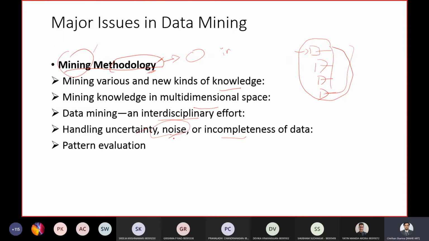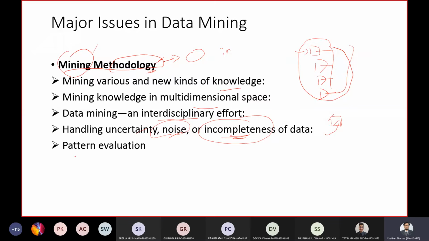There might be multiple types of noise which should be handled, and the data might be incomplete. For a few tuples or a few columns, there might not be any data entered. Before using this data, you have to fill that particular thing with something so that there is no incomplete data.